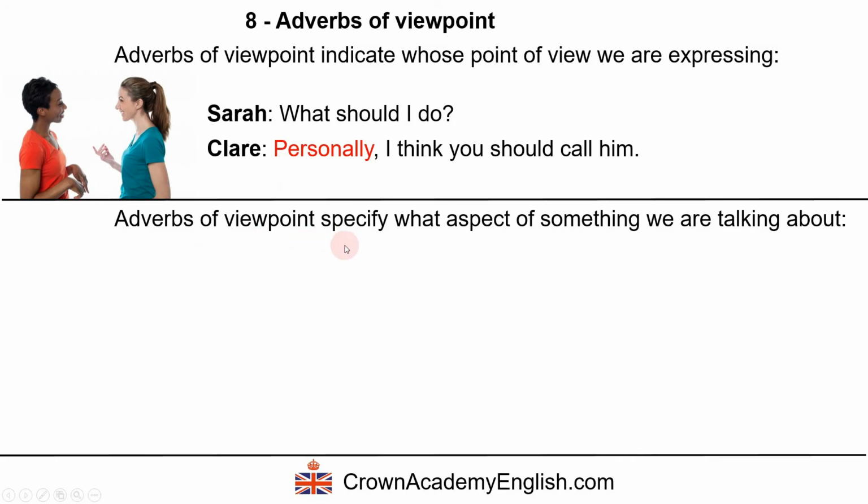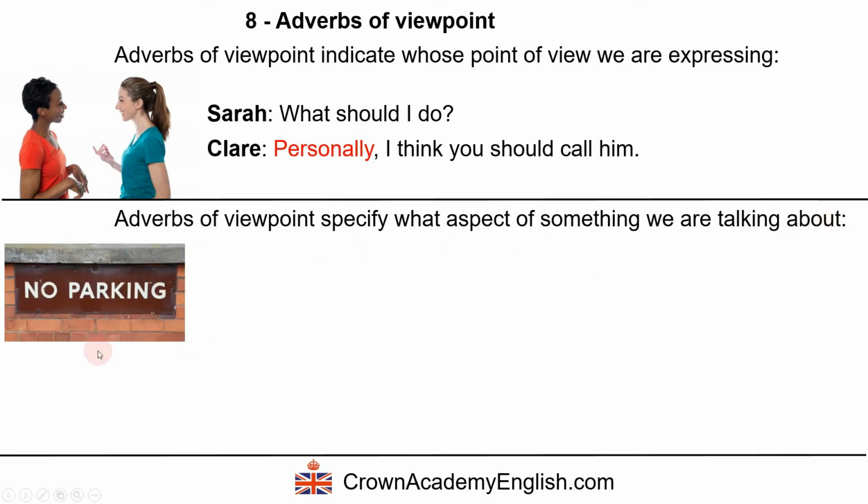Adverbs of viewpoint can also specify what aspect of something we are talking about. Example, here's a no parking sign. And we can say, officially, you aren't allowed to park there. This means the very strict rules are, you can't park there.